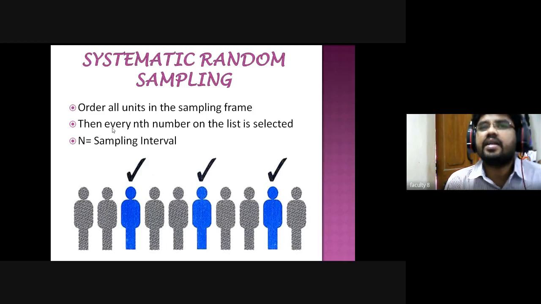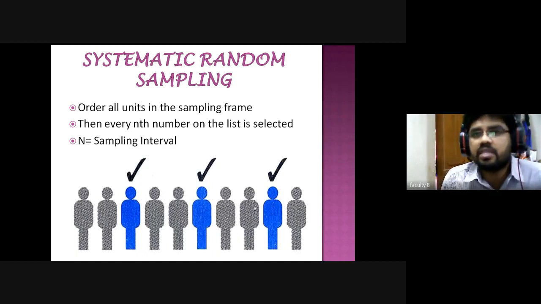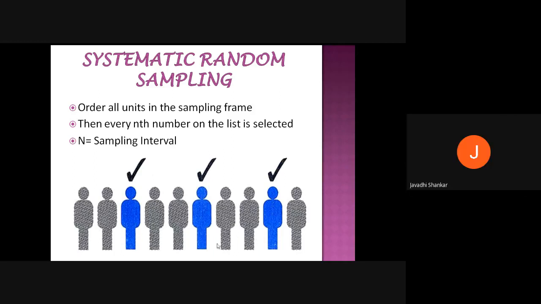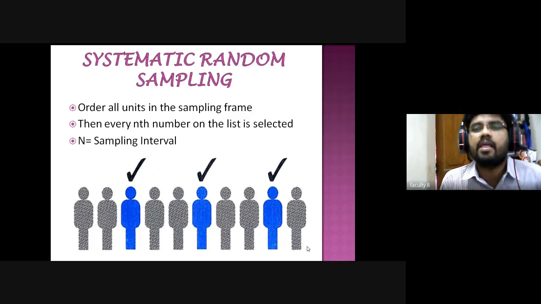That is, on every nth we need to select a number, and on the basis of the number we select the sample. Then n is nothing but the sampling interval. I am going to give an example. For example, this is roll number 1, 2, 3, 4, 5, 6, 7, 8, 9, 10. You can assume that in your classroom there are 10 students. If I select the third number, I need to select the 6th roll number and the 9th roll number.